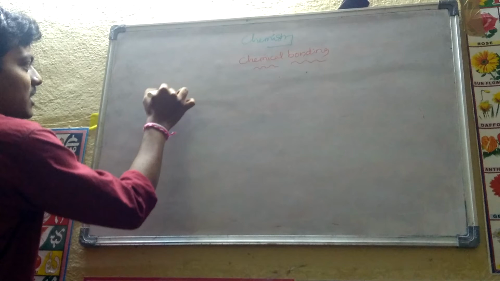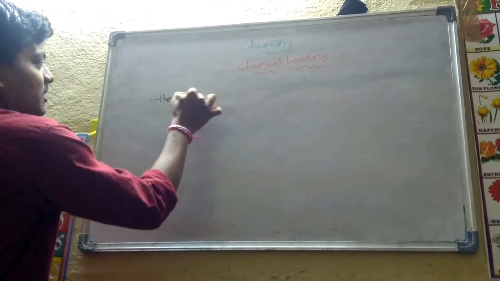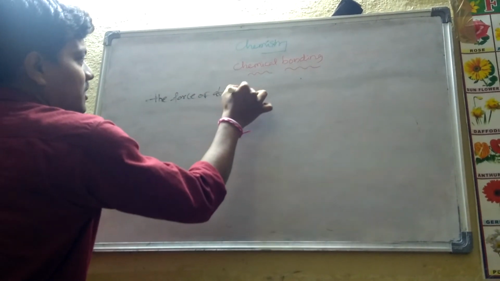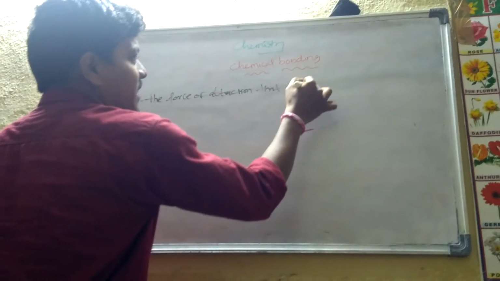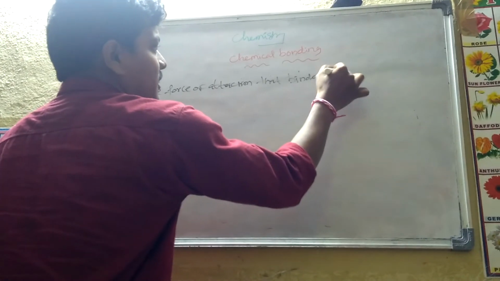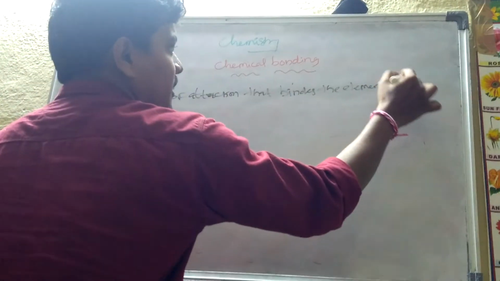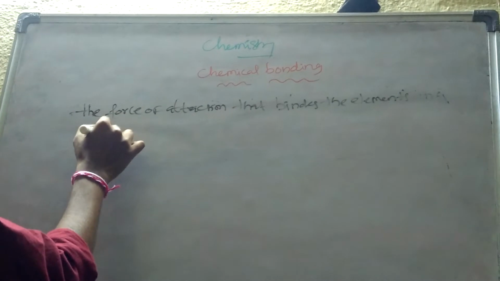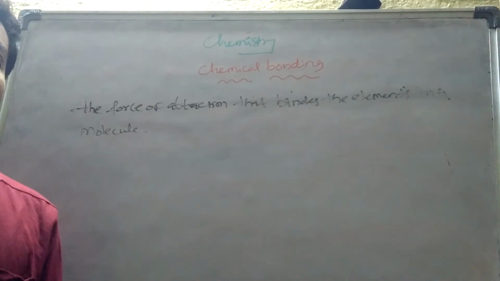Chemical bonding is nothing but the force of attraction that binds the elements in a molecule. It is commonly called chemical bonding.